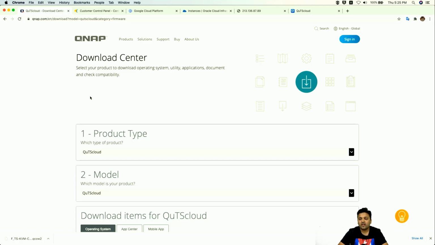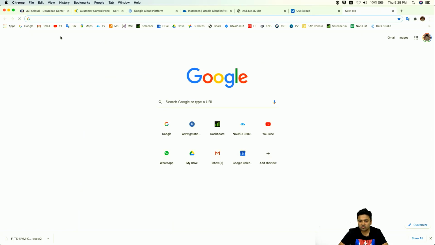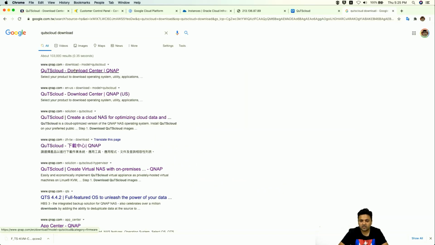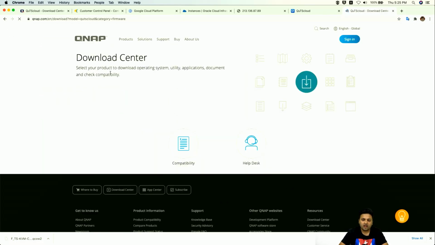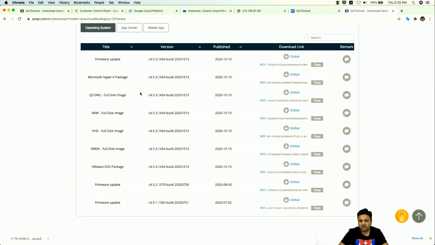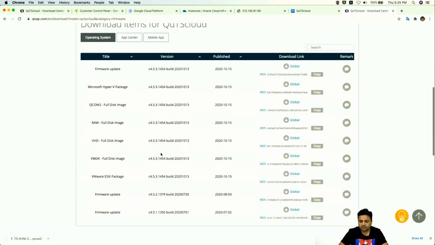Okay, so this is our live demo screen. First of all, you can go to the QuTScloud Download Center. If you don't know how to get there, you can go to Google and search for QuTScloud download, and click the first link. This is the download center, and you can see here our latest version, C453, that we have already released today.